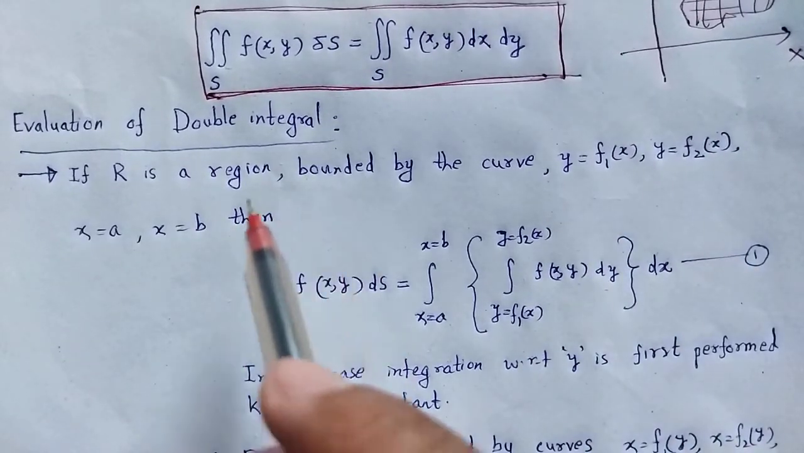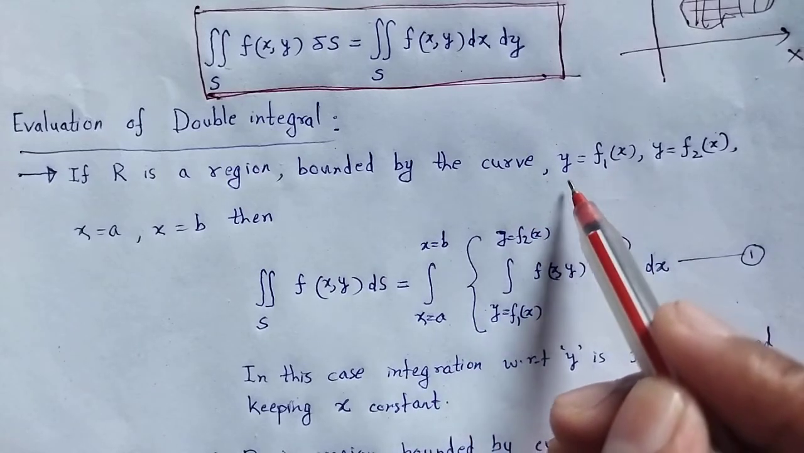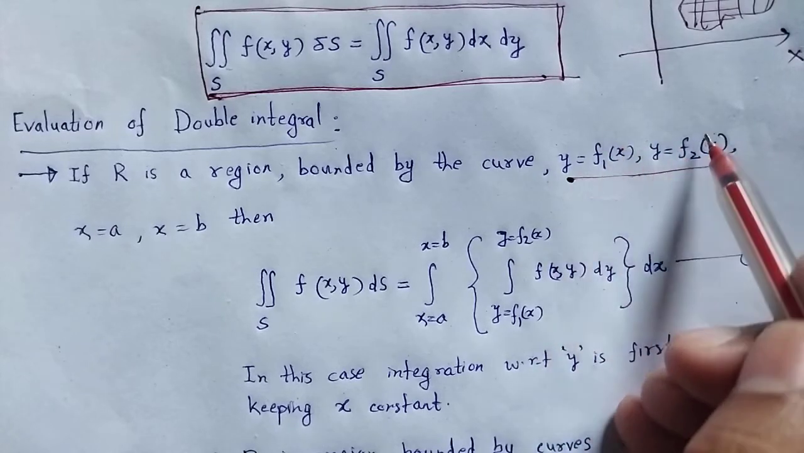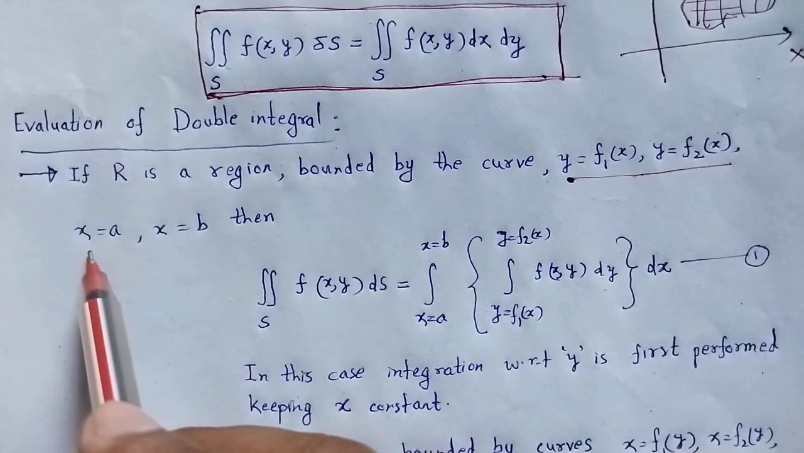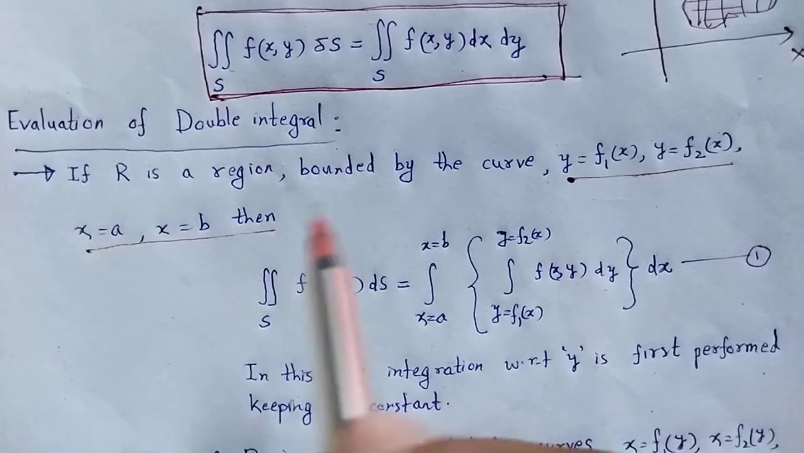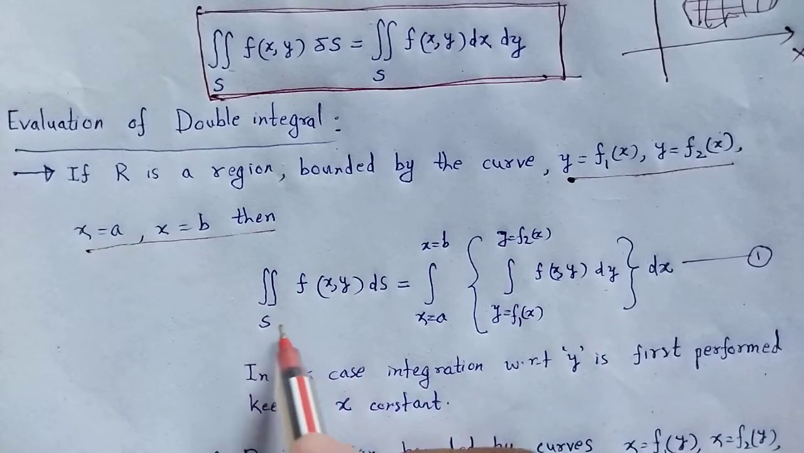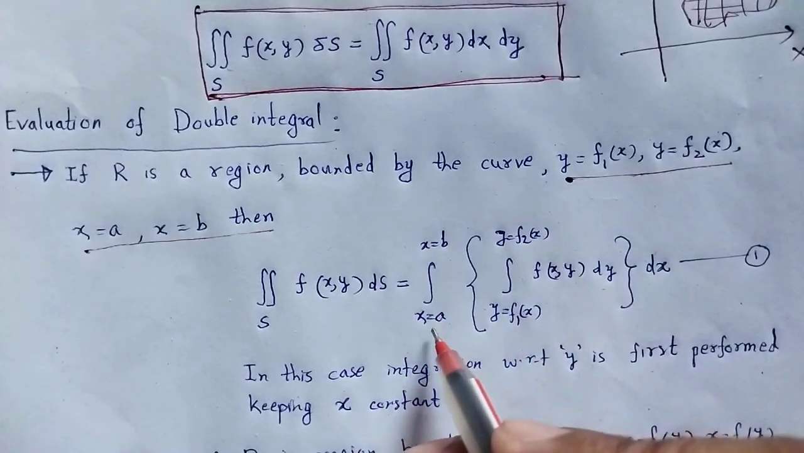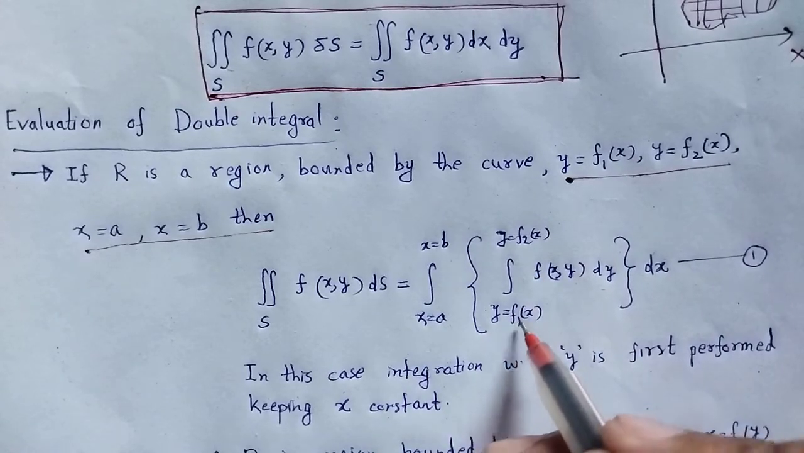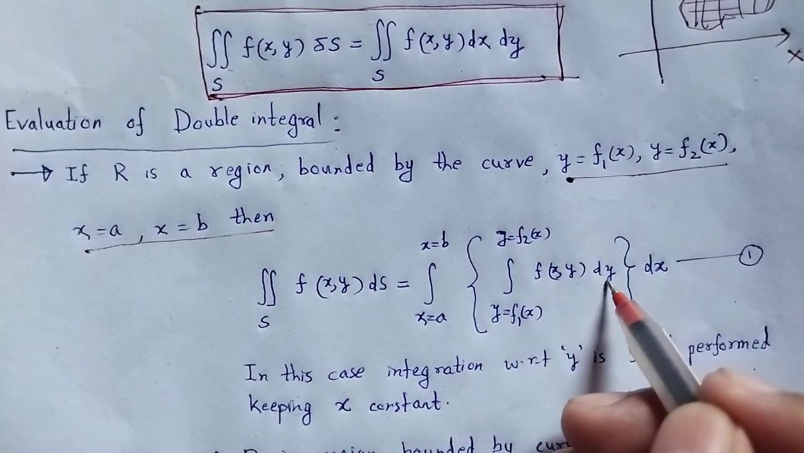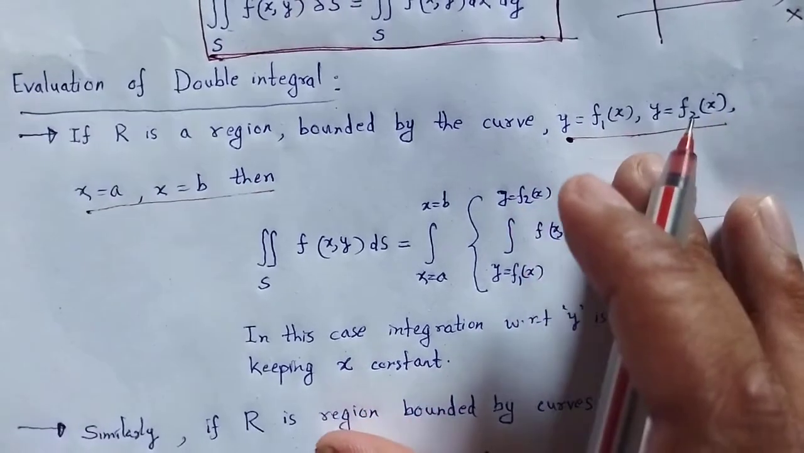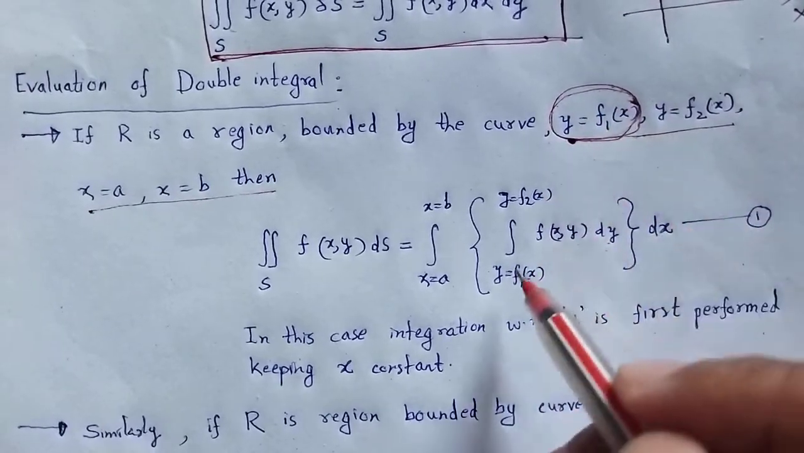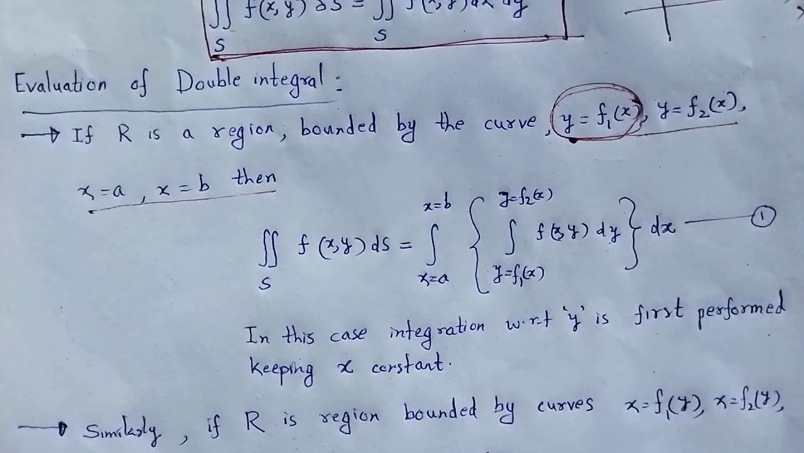If R is a region bounded by the curves y equal to f1 of x and y equal to f2 of x, with y from f1 of x to f2 of x and x from a to b, then the double integration over S of f of x y ds is equal to the integral of x from a to b and y from f1 of x to f2 of x of f of x y dy dx. Here look at this particular section. y is a function of x. That's the basic reason we have to remember.